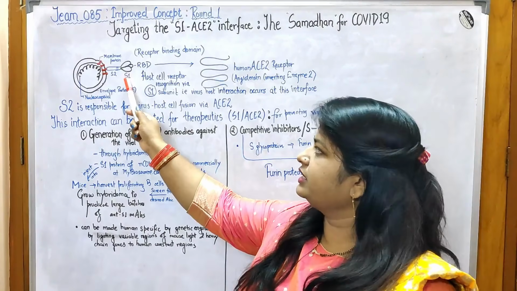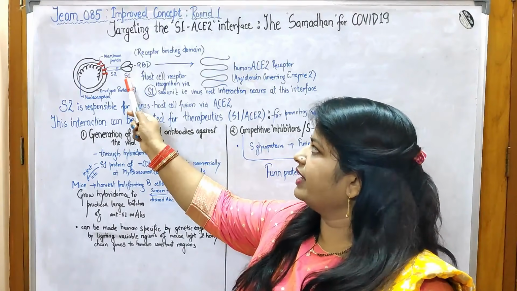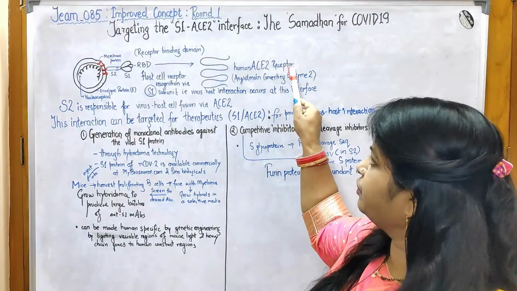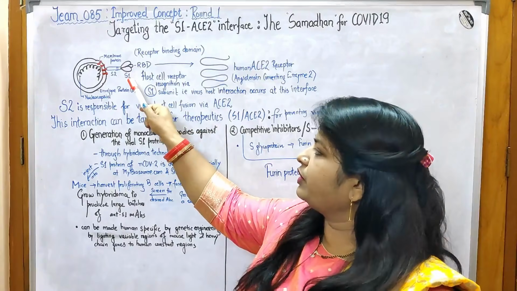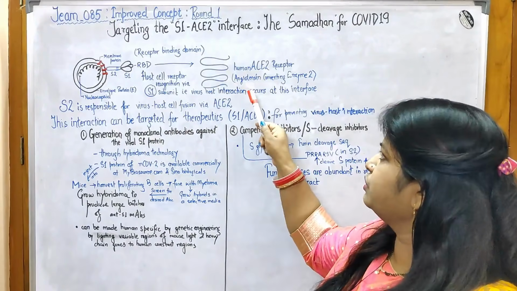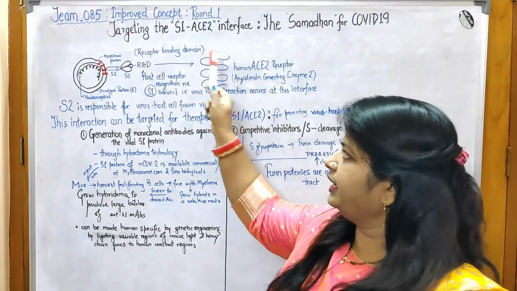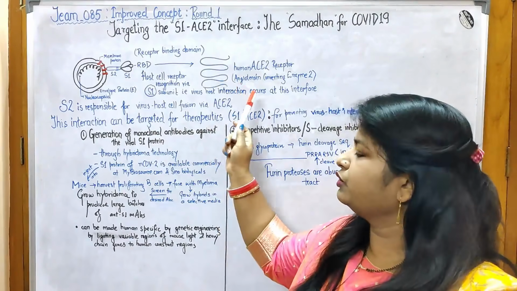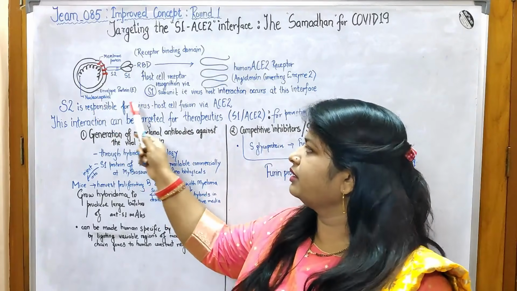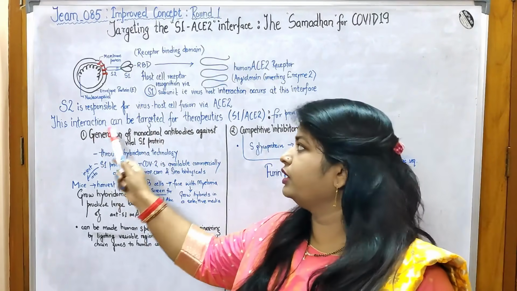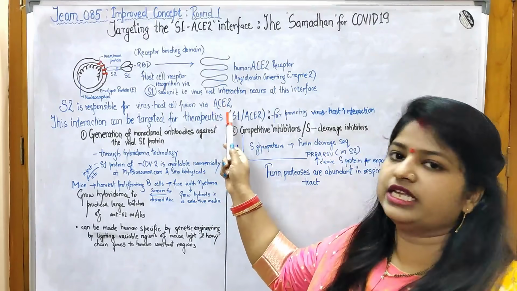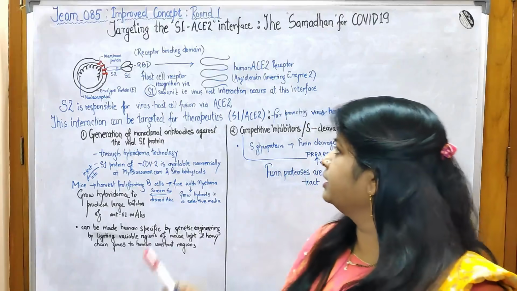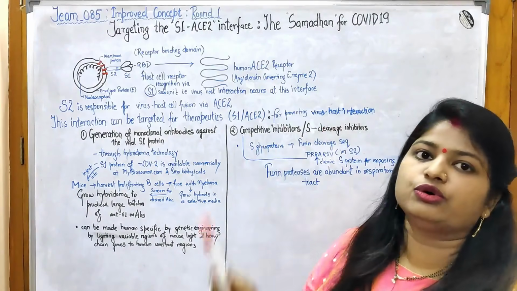Here we can see that S1 protein of the virus has a receptor binding domain through which it interacts with the human ACE2 receptor, and this S1 protein plays a very important role in virus-host interaction at this interface. The S1 protein interacts with the human ACE2 via S2 subdomain because S2 is responsible for virus-host cell fusion via ACE2. Now this interaction can be a very good target for therapeutics and for preventing virus-host interaction.